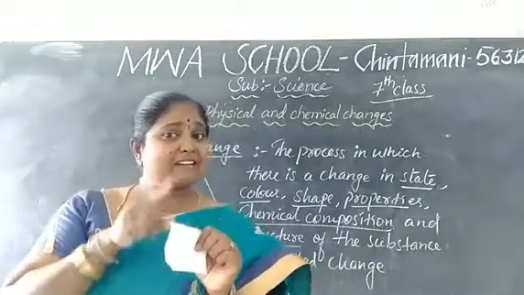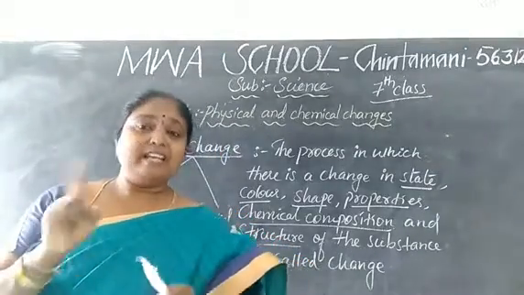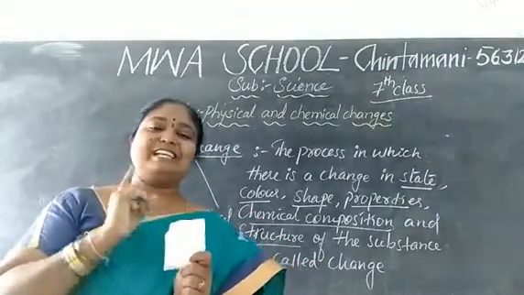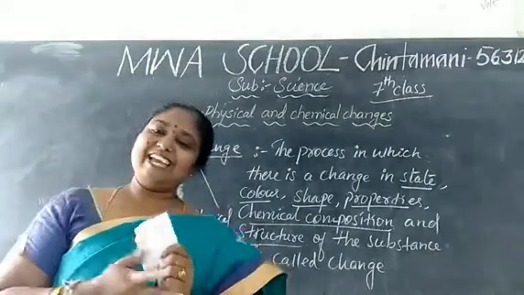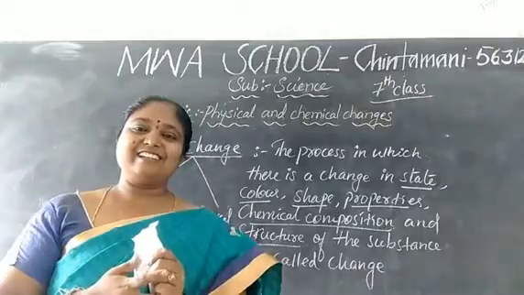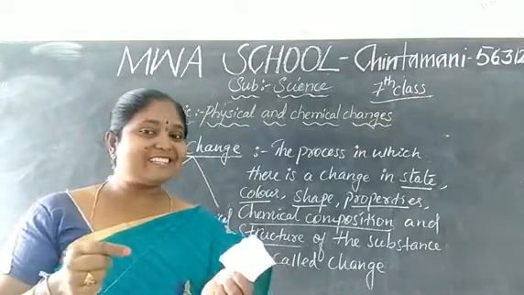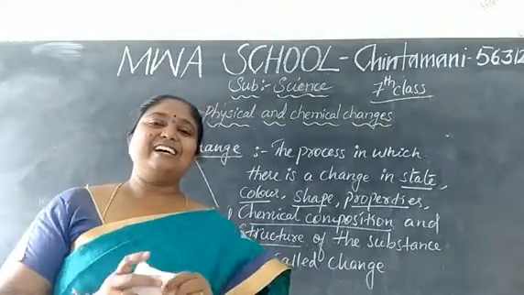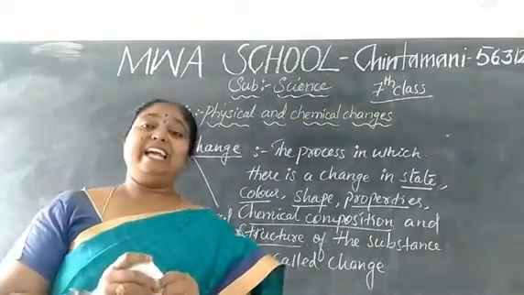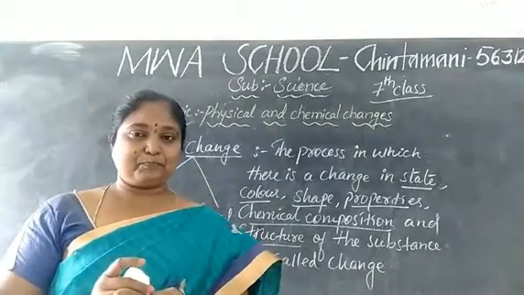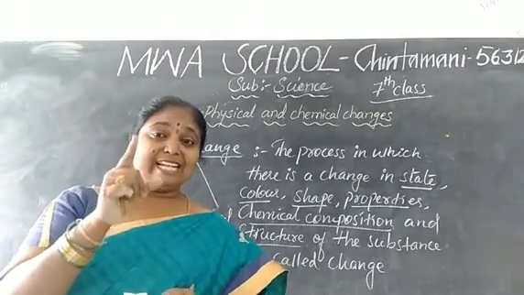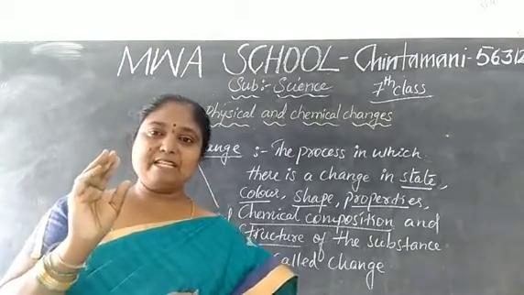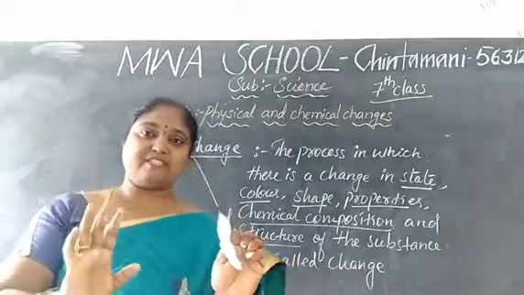Then is it reversible or irreversible? It is reversible. That means physical change is a reversible change. Then chemical change is not reversible; it is an irreversible change. Okay. Now what is your work? Collect examples only for the physical change.